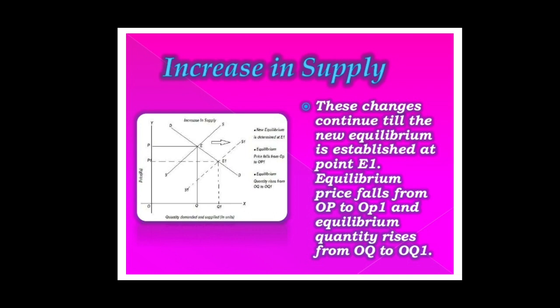At the new equilibrium point E1, the equilibrium price falls from OP to OP1 and equilibrium quantity increases from OQ to OQ1. So we can say that as there is an increase in supply keeping demand constant, equilibrium price decreases but equilibrium quantity increases.